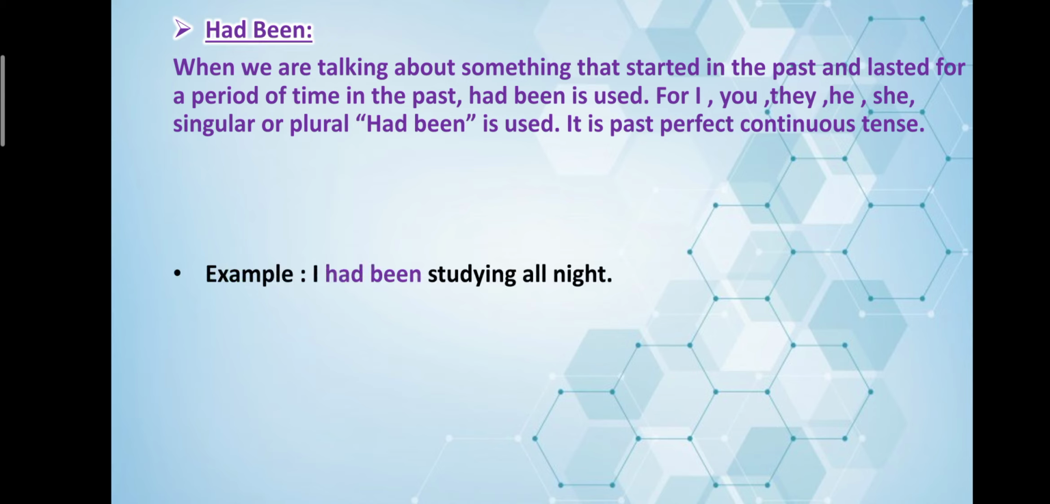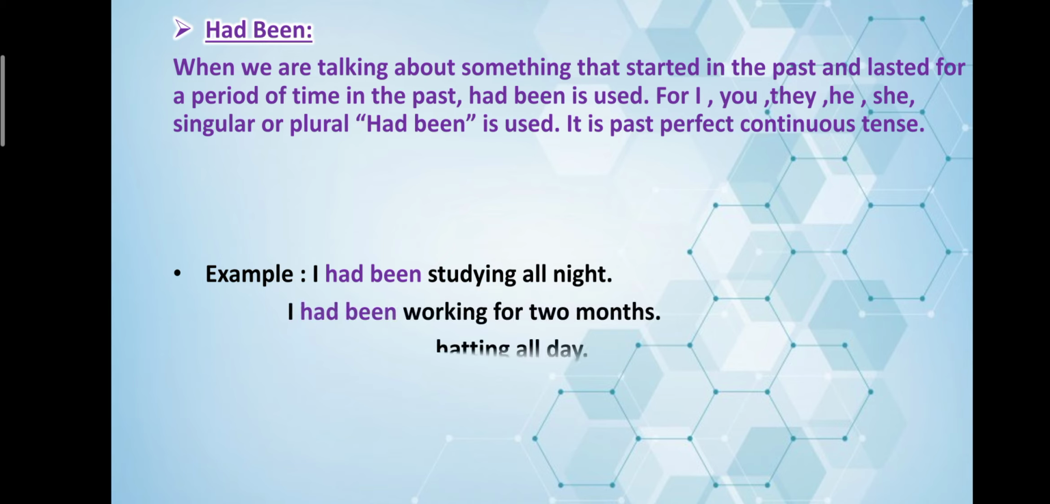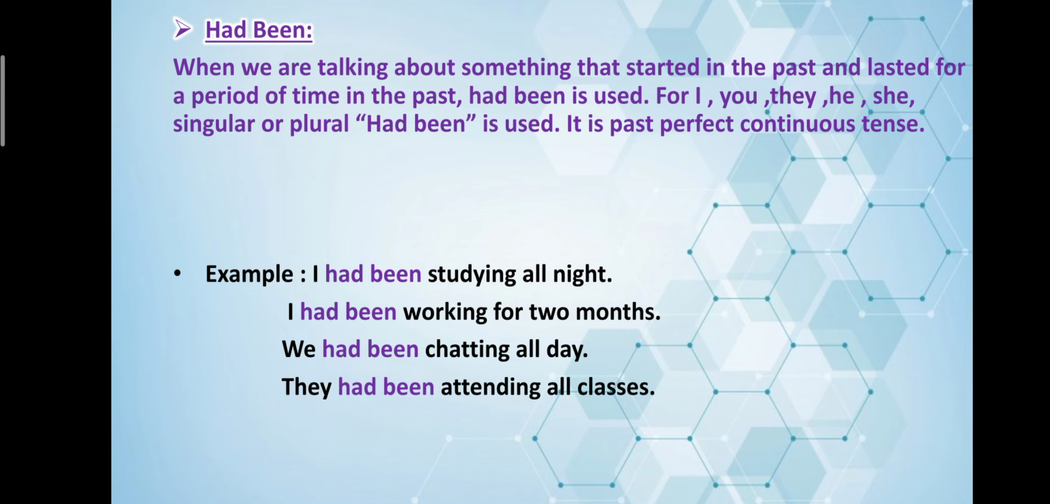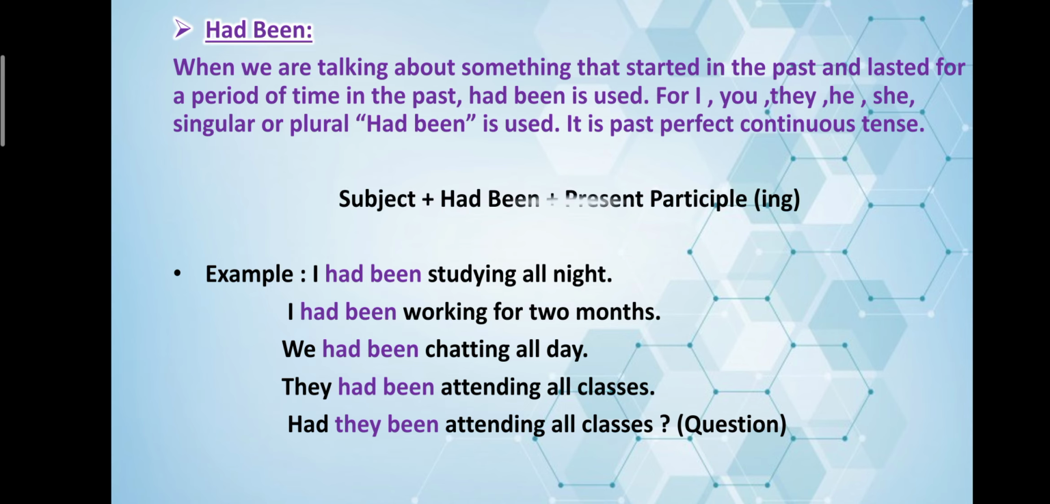For example, I had been studying all night. I had been working for 2 months. We had been chatting all day. They had been attending all classes. Had they been attending all classes? So over here the subject plus had been plus present participle with ing is added when we talk about the past, when we are using had been.